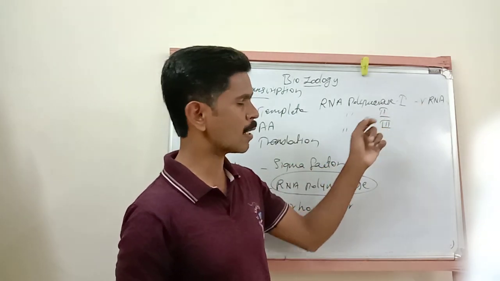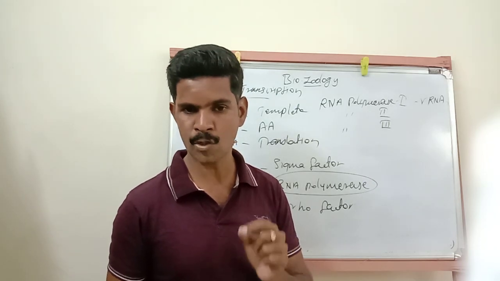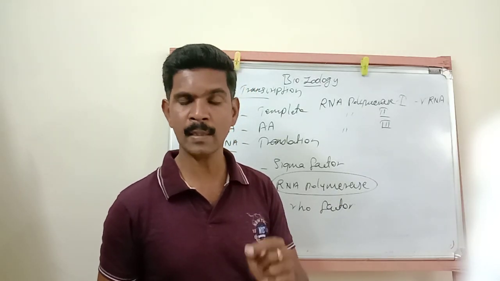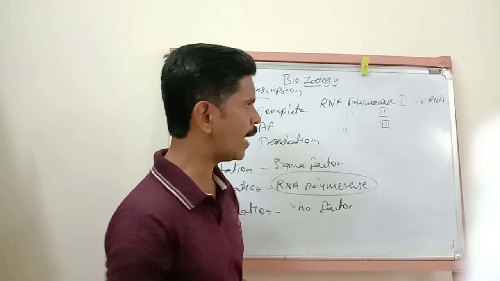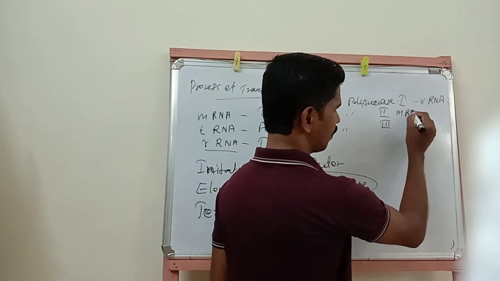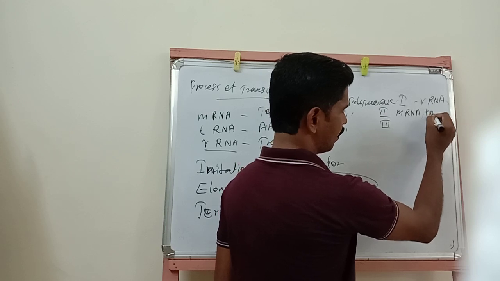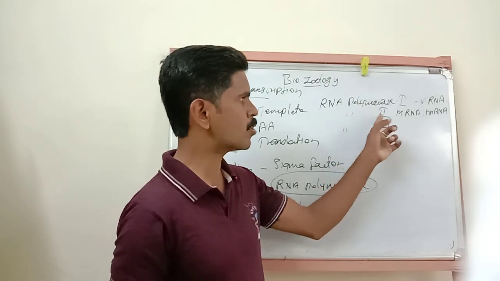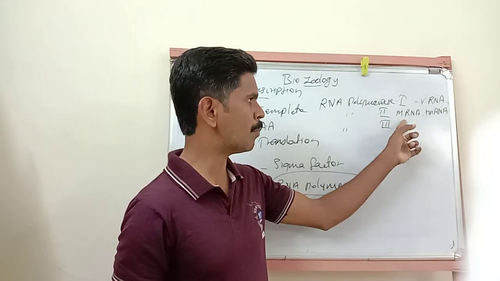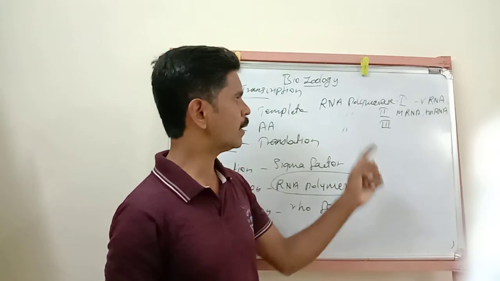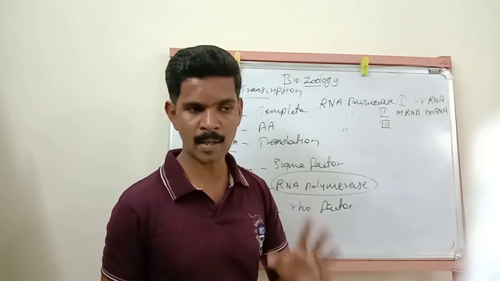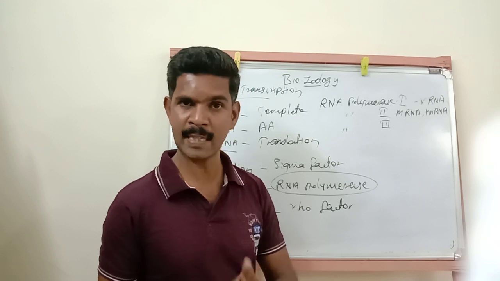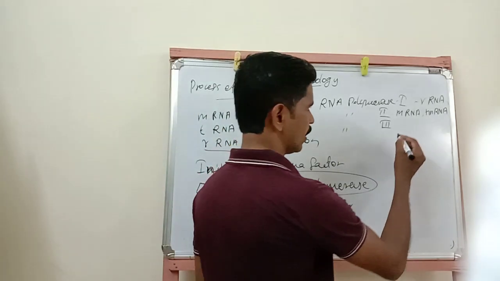Then the second enzyme, RNA polymerase 2, controls the transcription of mRNA and hnRNA. Then the third enzyme, RNA polymerase 3, is responsible for the transcription of tRNA and 5S rRNA.